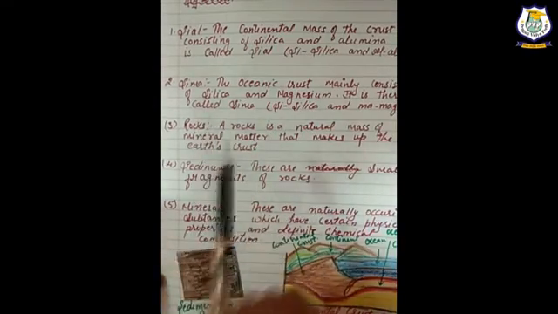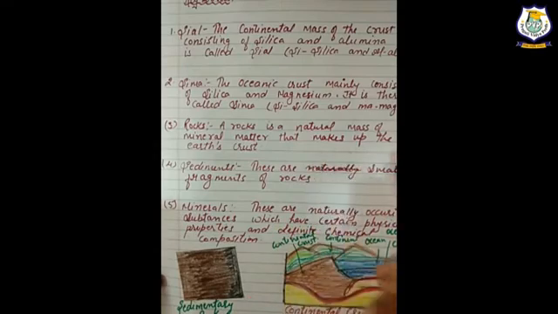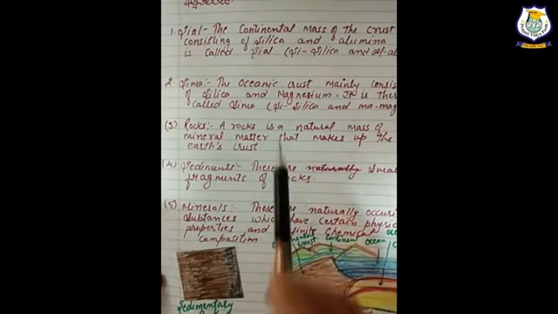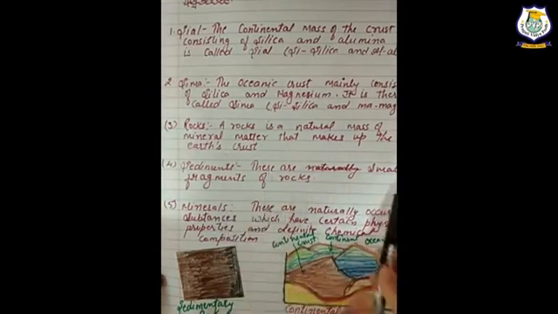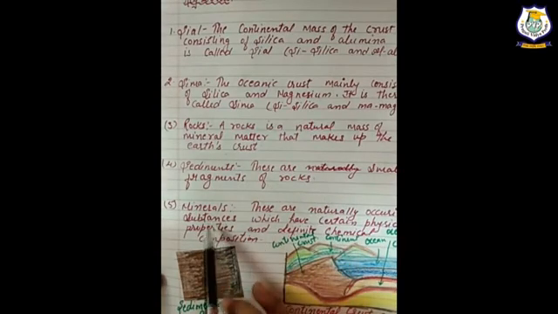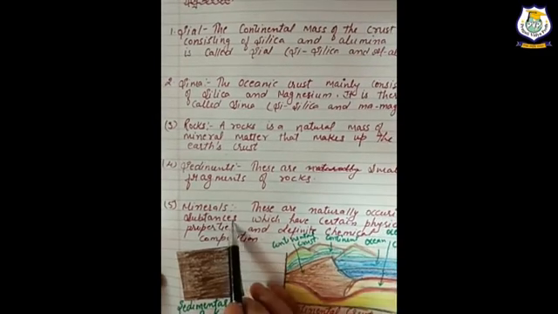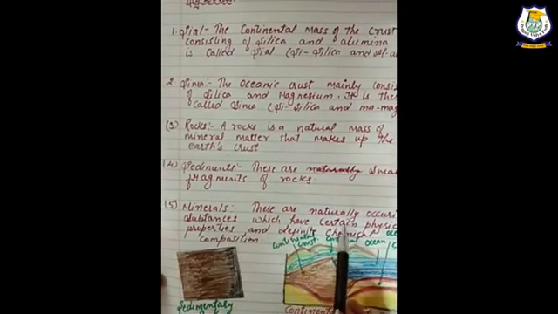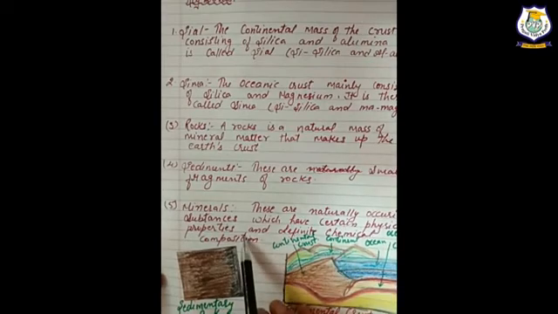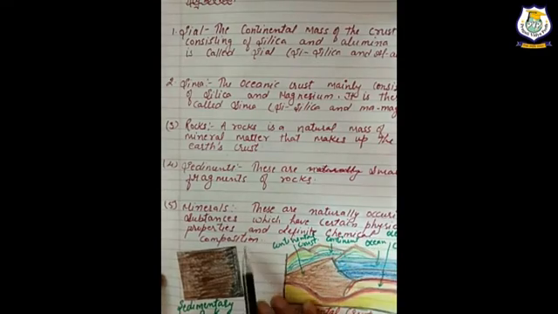Rocks: a rock is a natural mass of mineral matter that makes up the earth's crust. Sediments: these are small fragments of rocks. Minerals: these are naturally occurring substances which have certain physical properties and a definite chemical composition.